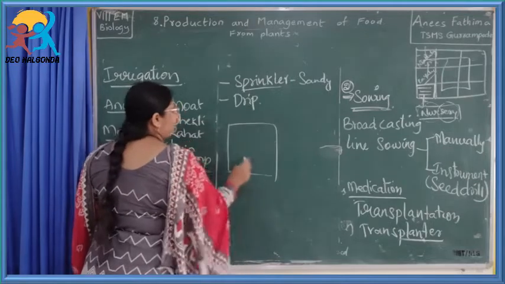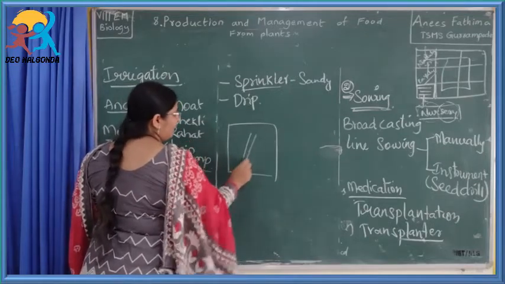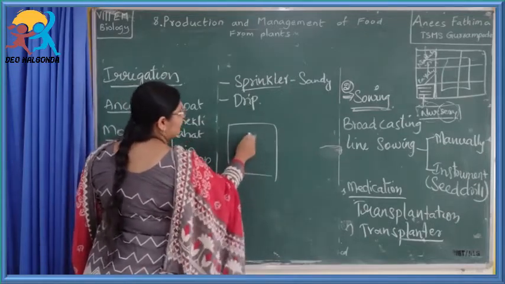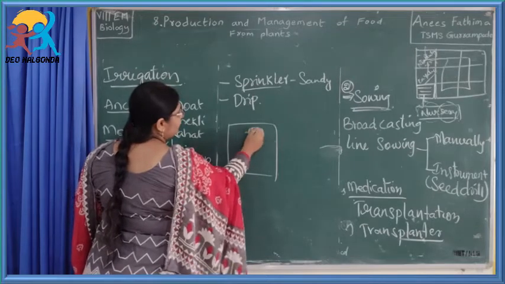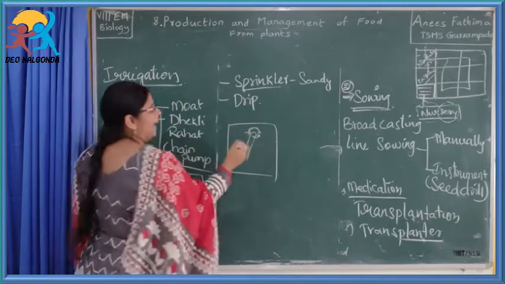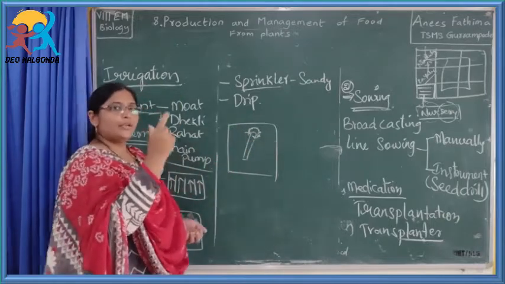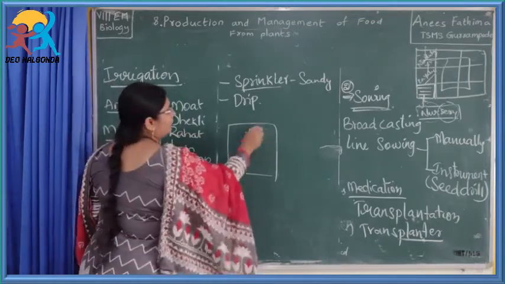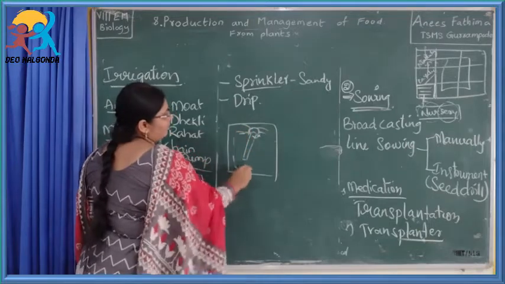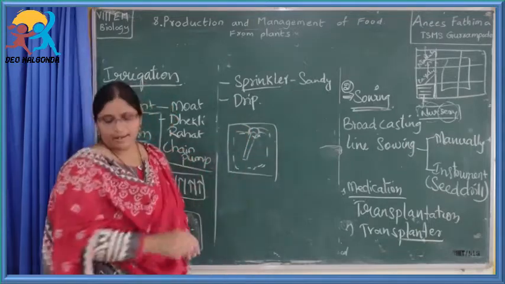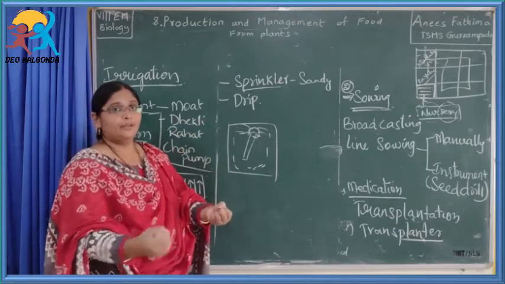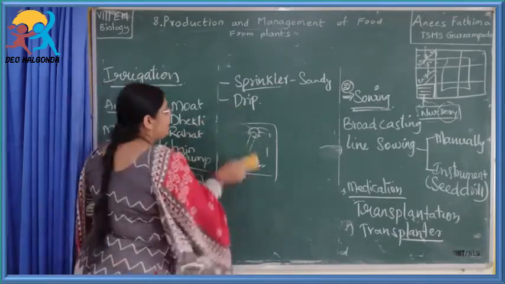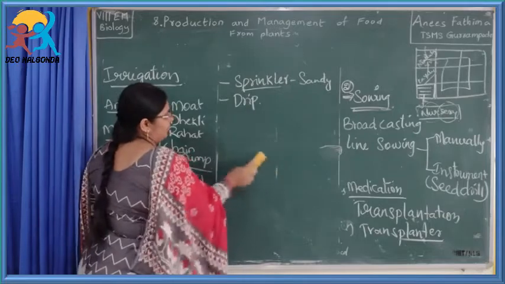Sprinkler irrigation is mostly used in sandy soils. In sprinkler irrigation, in a particular field we will have vertical rods and horizontal rods, and here one nozzle will be present. This nozzle will have openings, and it will start rotating like this. The water will come out from this and cover the whole area, and it takes time so that it will be absorbed. So here water wastage will be less. That is sprinkler irrigation.